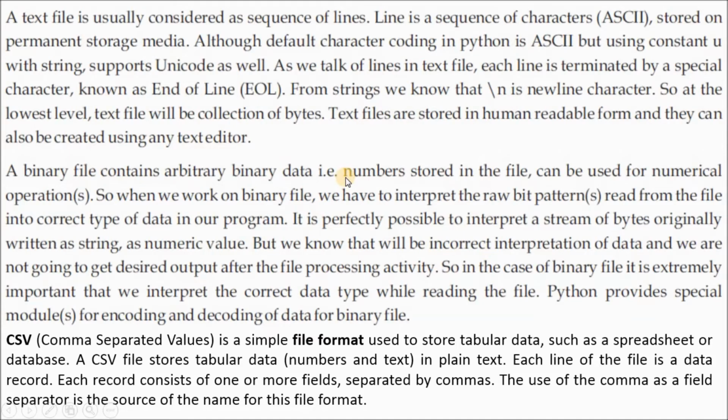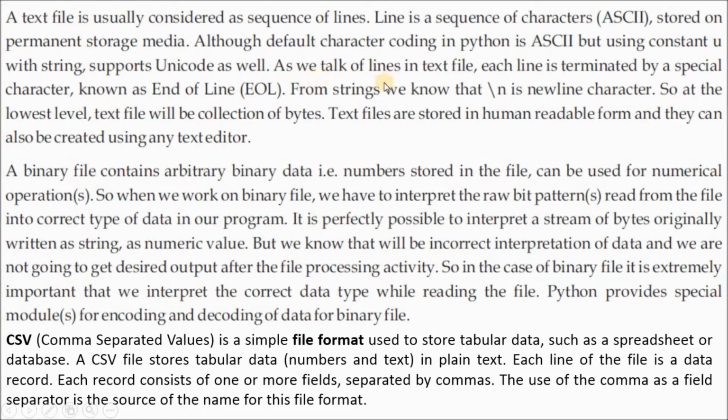So here are three types of files already given. A text file is there, a binary file is there, and this is the CSV file. A text file is usually considered as a sequence of lines. A line is a sequence of characters. ASCII, the American Standard Code for Information Interchange, is stored in permanent storage media. So any text operations we can do in this text file.